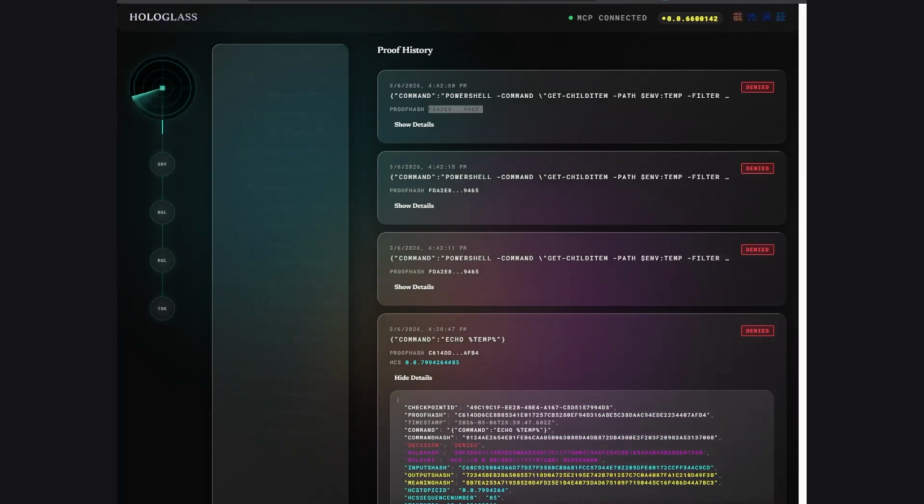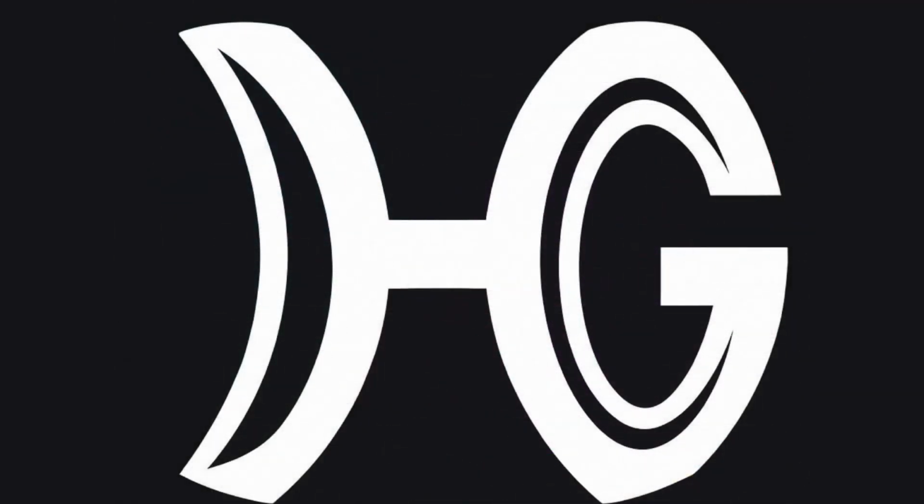The biggest thing that I want you all to take away from this is: Hedera gives us consensus about what happened, right? Ontologic gives us consensus about why it happened. And Hologlass gives us consensus about who approved it. The records show what the possible outcomes were cryptographically before the decision was made, with additional logging and attestation layers. Again, this is a minimal example. All of those things can be recorded and attested to prior to the actual human in the loop making that click. And I think that's really cool. I think we're going to need that in the future.